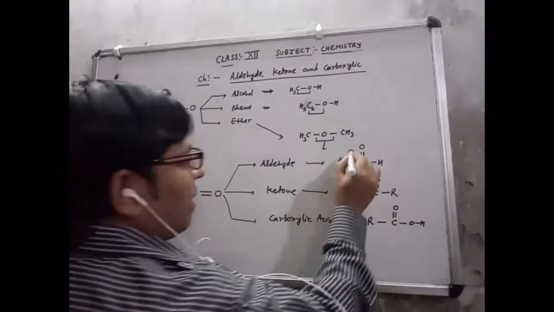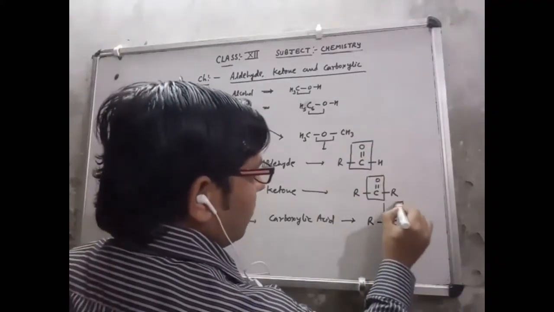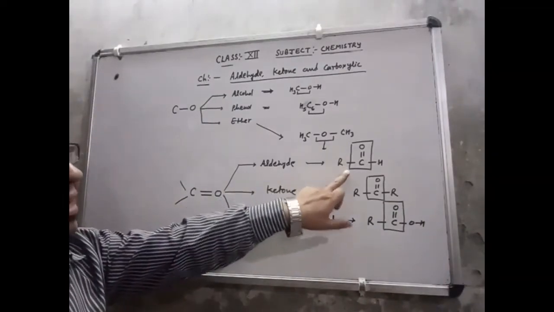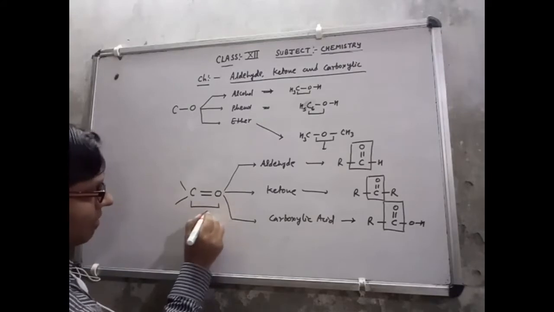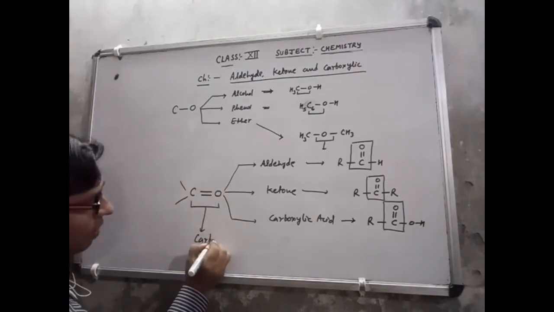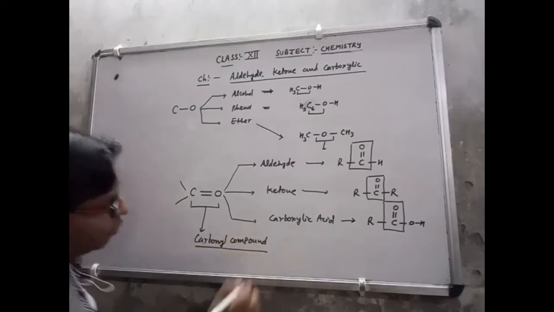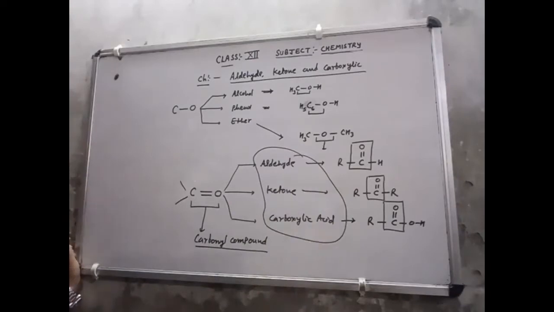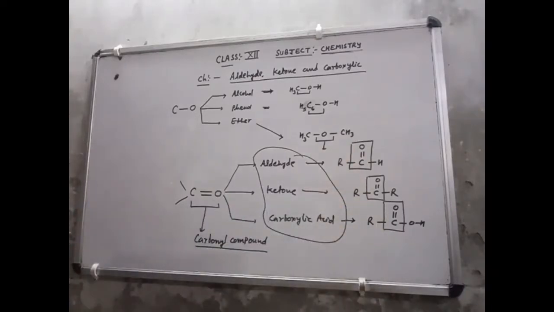So you can see the common thing: C double bond O, C double bond O, C double bond O. All the compounds we are going to study in this chapter contain the C double bond O group. That group is known as the carbonyl group, so aldehyde, ketone and carboxylic acid are all known as carbonyl compounds due to the presence of the C double bond O group.